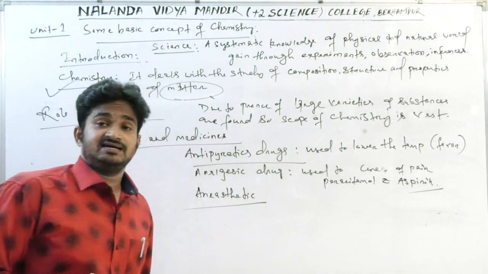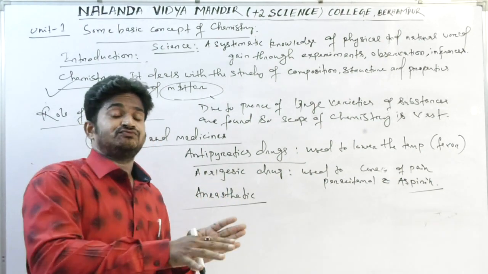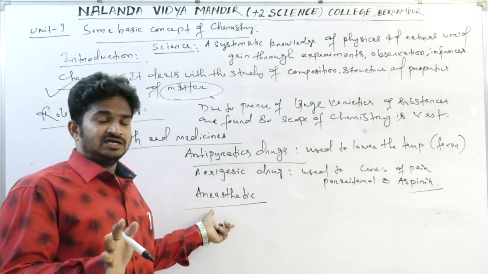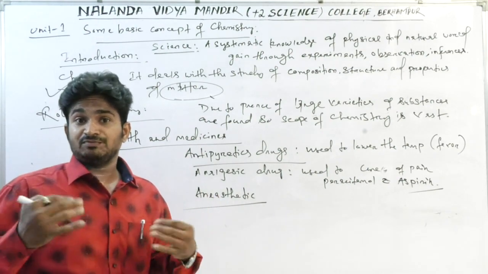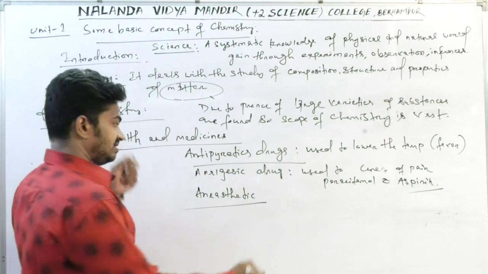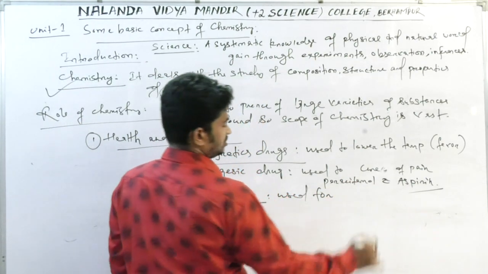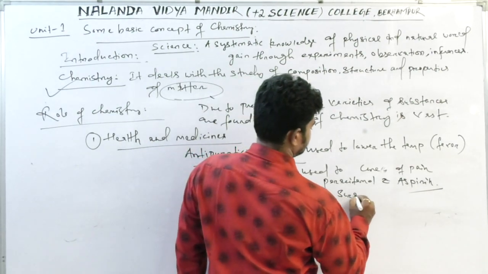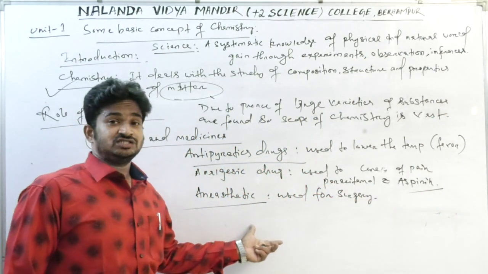That is anesthesia. Anesthesia is one kind of drug which is used for operation purposes, for surgery, to free us from the unbearable pain of the body. We use anesthesia, that is anesthetics. Why is it used for surgery?